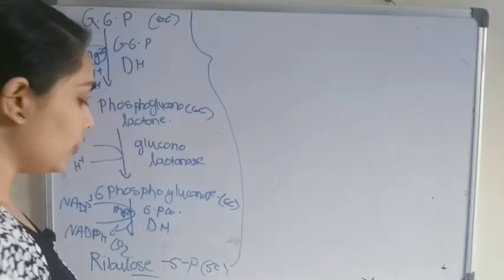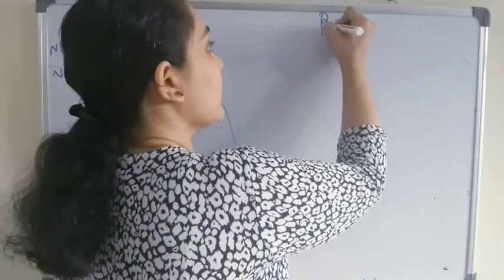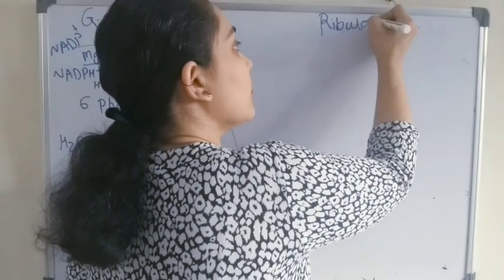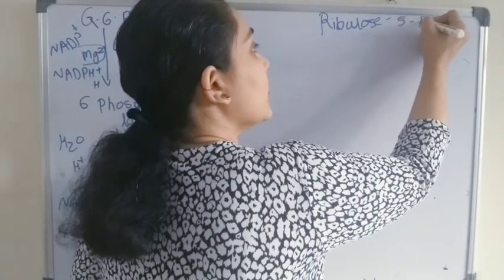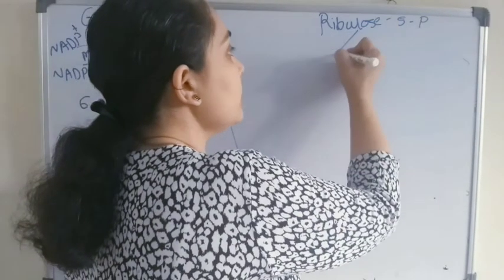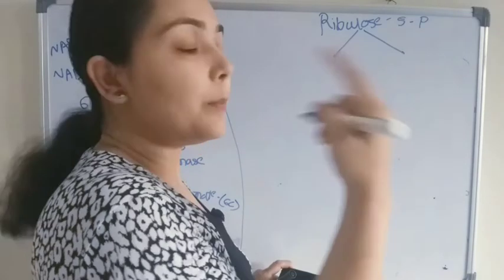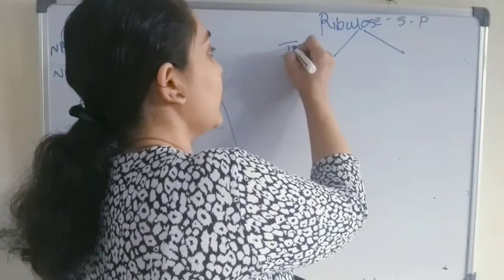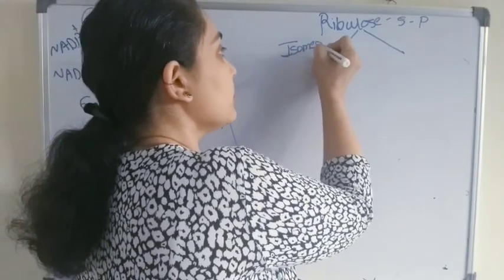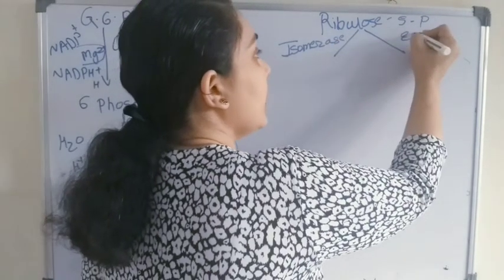So this ribulose 5-phosphate will undergo an isomerization reaction and an epimerization reaction. So two enzymes are involved here, isomerase and epimerase.